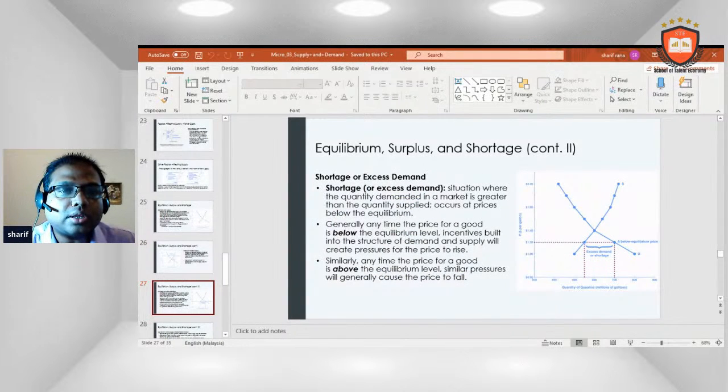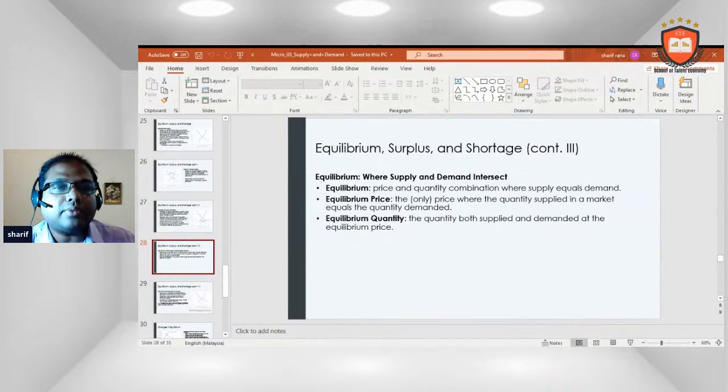Shortage: a situation where the quantity demanded in a market is greater than the quantity supplied, which occurs at a price below the equilibrium. Generally, any time the price of a good is below the equilibrium level, incentives built into the structure of demand and supply will create pressure for the price to rise. Similarly, any time the price for a good is above the equilibrium level, similar pressure will generally cause the price to fall.